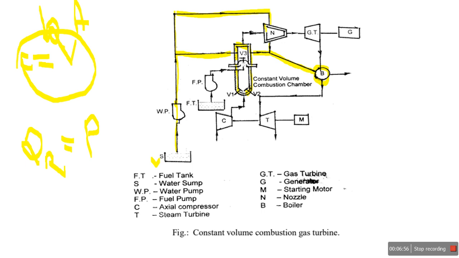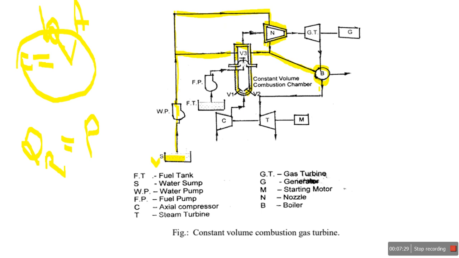Okay, again that water path is around the nozzle. We will explain further. You just focus now only on the water path. Where is the water flowing? It starts from the sump, is pressurized via the water pump, and then forced through the combustion chamber annular space, or surrounding space. Also it flows over the nozzle annular space, and finally goes to the boiler. Okay, this is the water path.